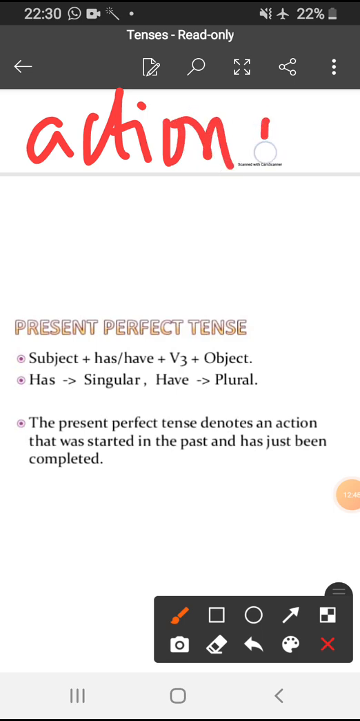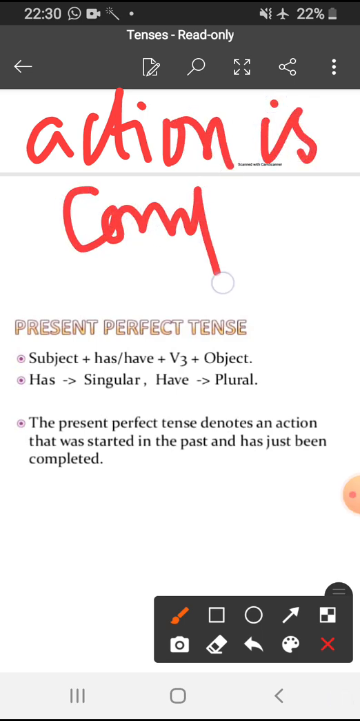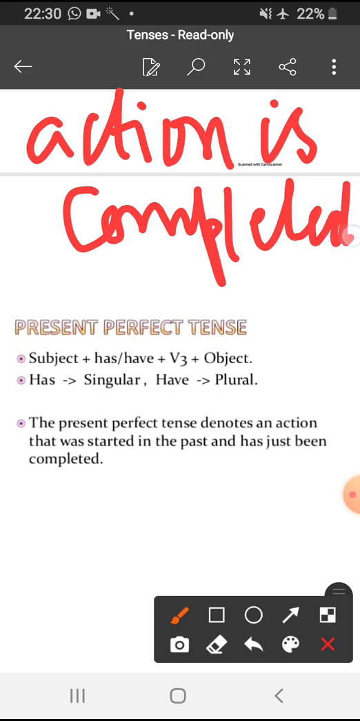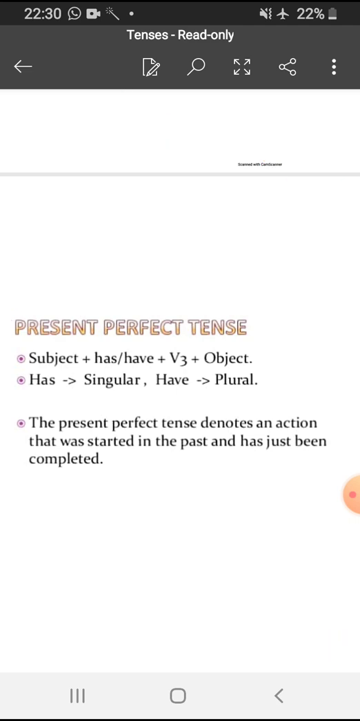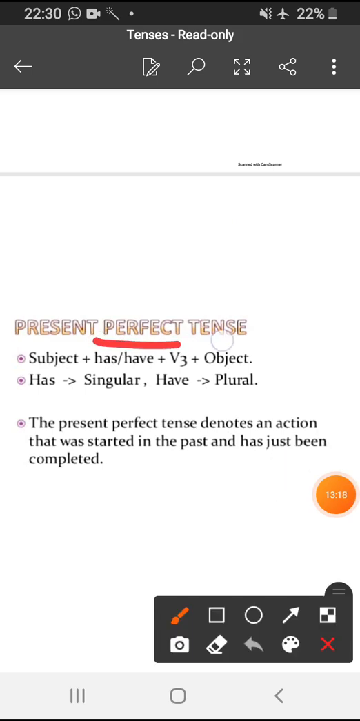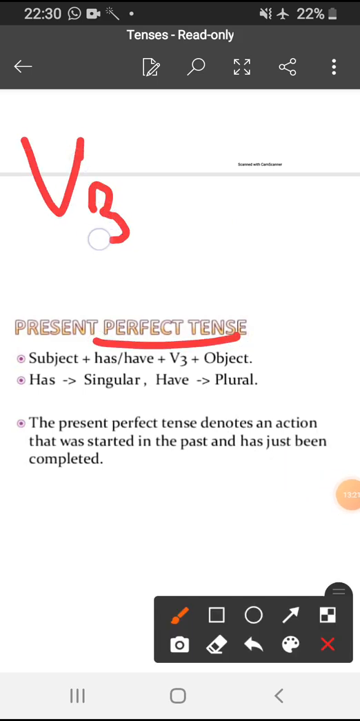If we are talking about the present perfect tense, you will say that the action was started in the past but it has just completed now. If you are talking about the past, you will say the action was started in the past but it was completed. And if you are talking about the future, again you will say the action will be completed at a particular time in the future. Clear? So these two points you need to remember in the perfect tense: that we are going to use the third form of the verb, and the action is completed.